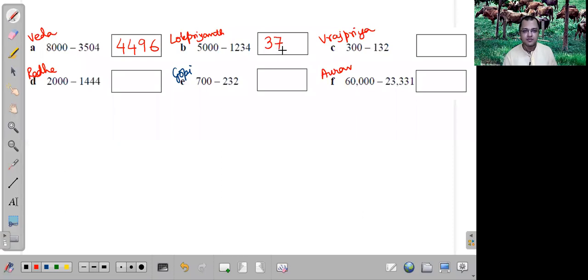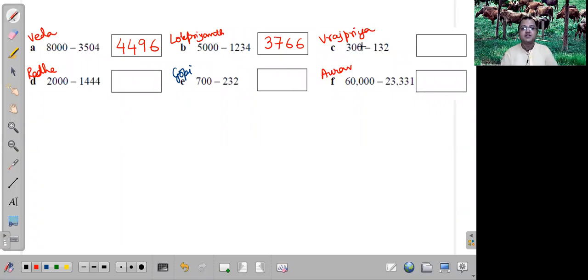And 9 minus 3 is equal to 6. 10 minus 4 is equal to 6. So the answer is 3766. Okay. Excellent explanation. Very good.